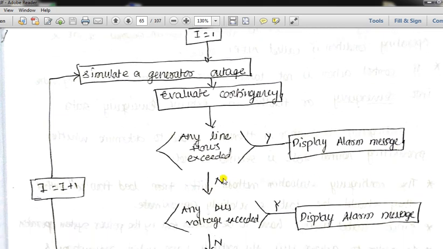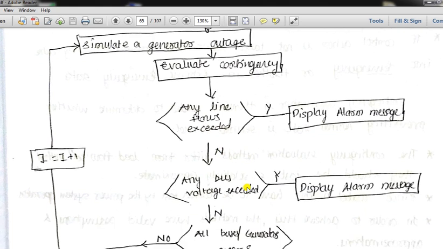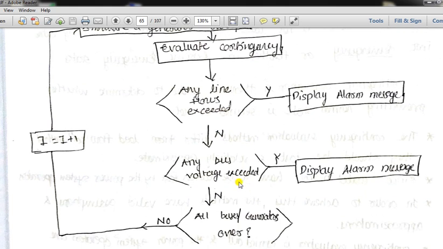If the P and Q flows are not exceeded, in that case we will check whether any bus voltage is exceeded. Whenever there is a fault on generator number 1, due to that fault, is there any change in the voltage limit on any of the buses? That we are checking. Any bus voltage exceeded? If yes, once again we will display the alarm message.